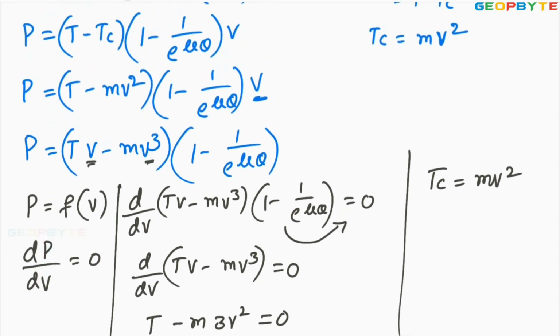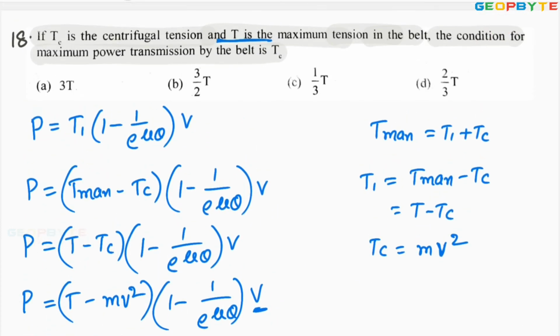Look at the options. So you are asked to find the condition for maximum power transmission by the belt. Tc should be T by 3. The centrifugal tension must be equal to 1/3 of the maximum tension to get the maximum power transmission. I hope you got my point. Let us take another problem.